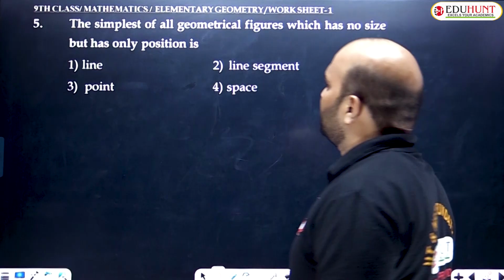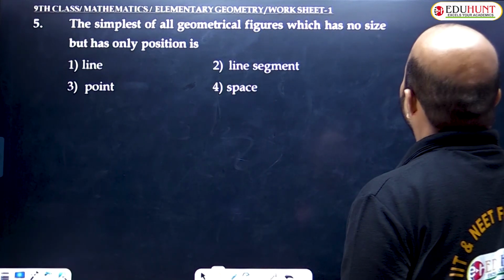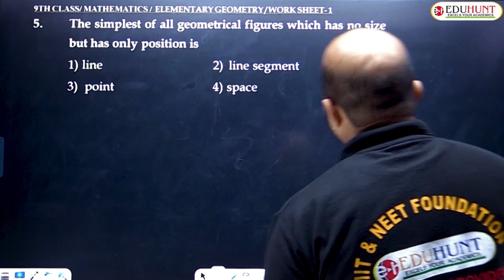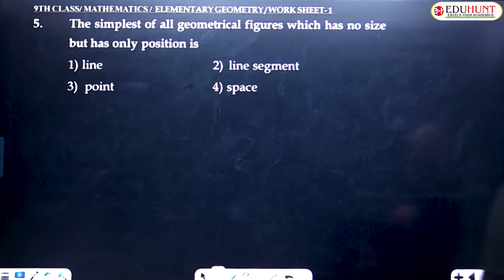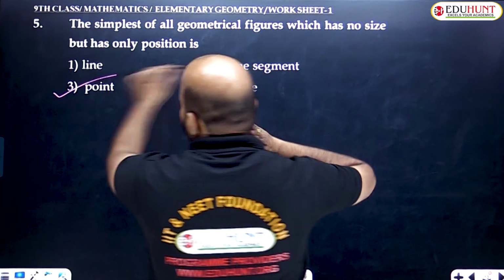Let's go to question number 5. The simplest of all geometrical figures, which has no size but has only position, is called. So clearly we need to understand: the simplest of all geometrical figures which has no size but has only position is called a point. Option 3 is the right answer.